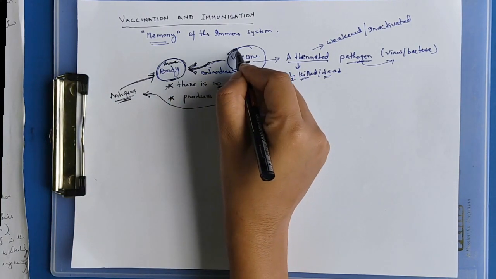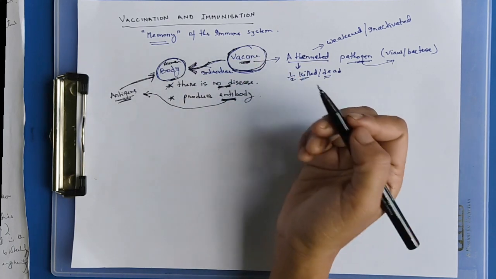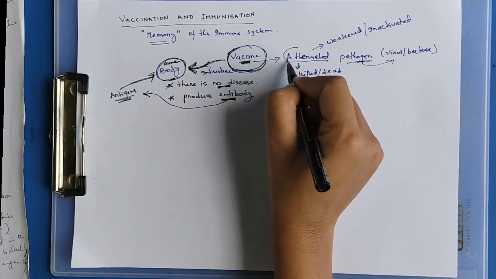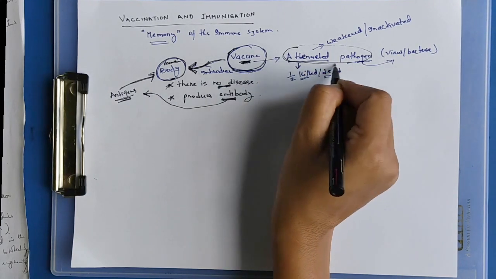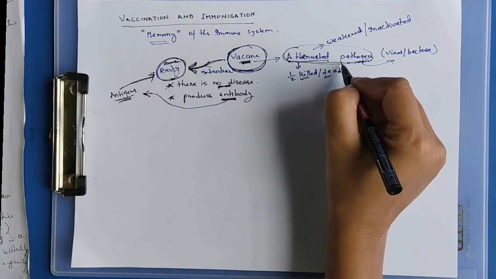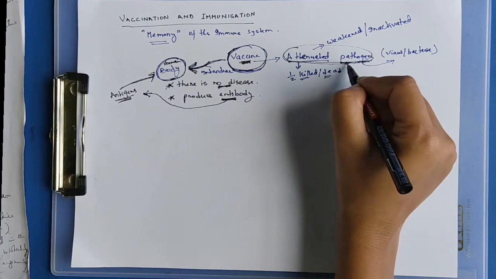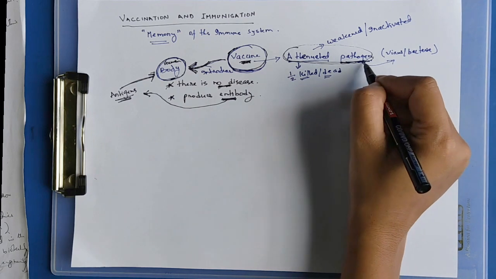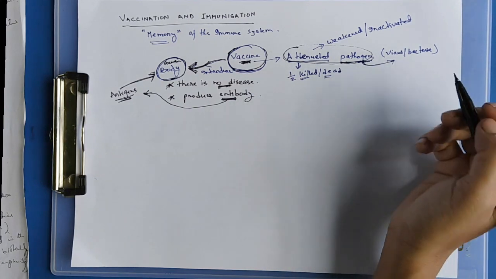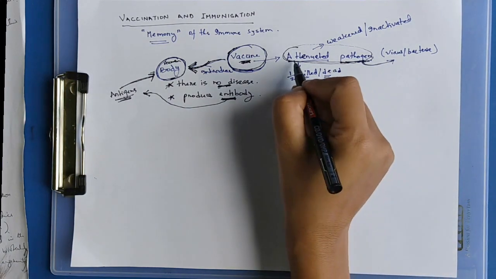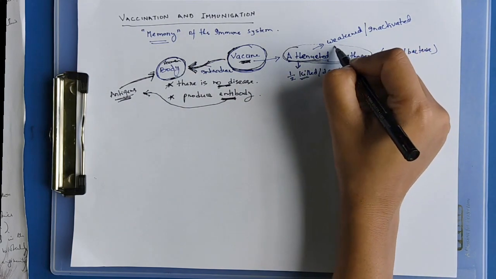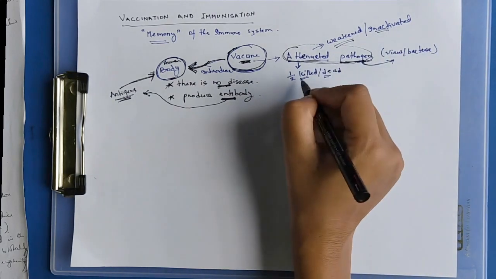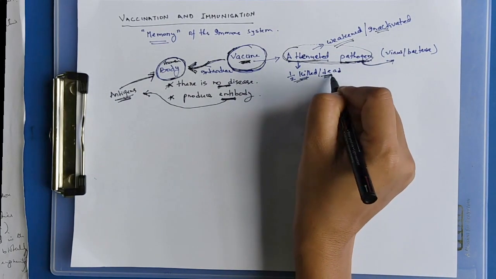The vaccine is attenuated pathogens. Pathogens are any living organisms, any microbes which cause diseases, like virus, bacteria, fungi. Attenuated, in other words, means weakened or inactivated, or half killed or half dead.